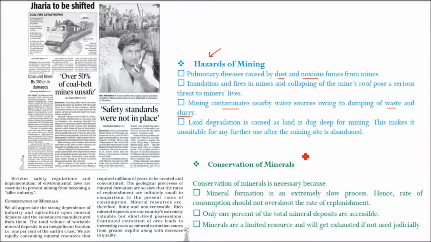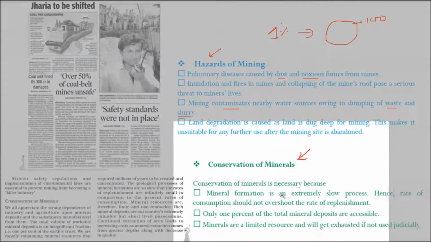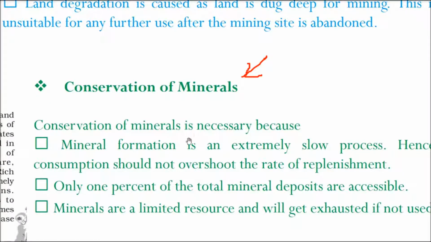So we really require the conservation of minerals. Only 1% of the earth's crust is minerals. That is, if you take a globe, say it is 100% earth crust, only 1% is minerals. So the way we are utilizing it, we need to do something for the conservation of minerals. Conservation of minerals is quite necessary. Actually, it's not just necessary, it's now indispensable. You have to do it.